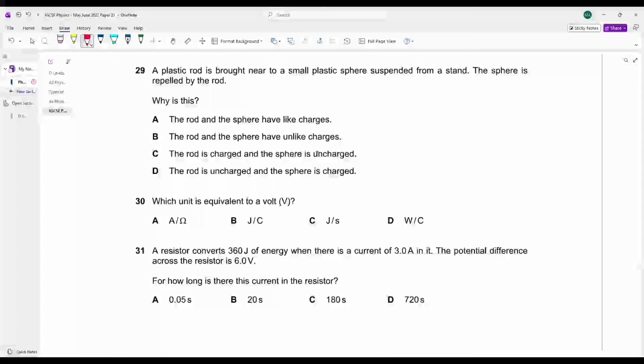A plastic rod is brought close to a small plastic sphere supported from a strand. The sphere is repelled. हमेशा याद रखो repulsion कब होगी? When you have like charges. A is your answer. Which unit is equivalent to a volt?